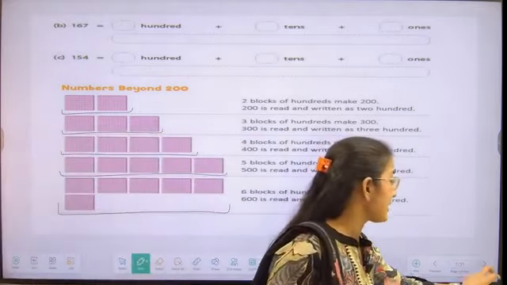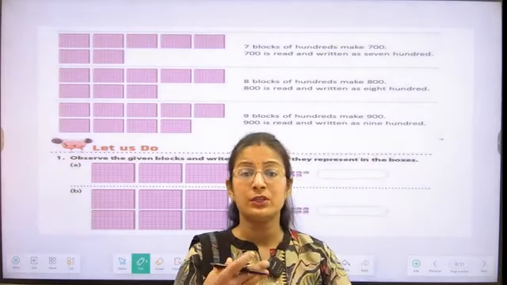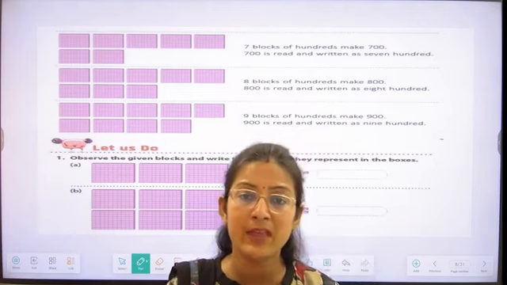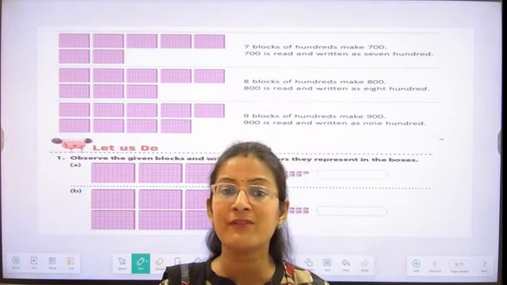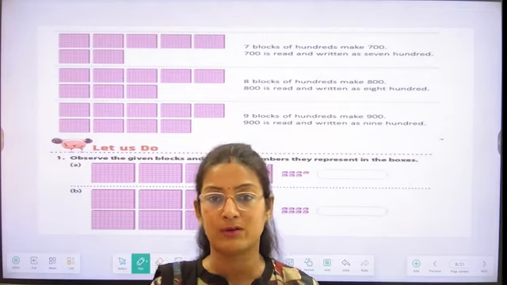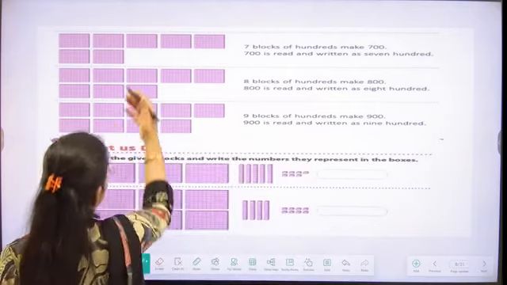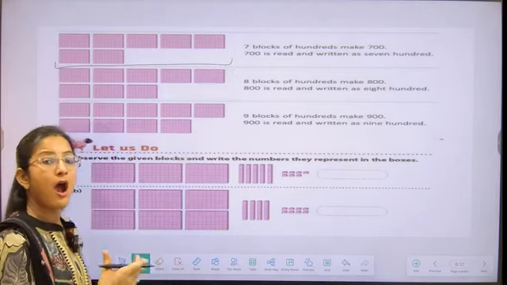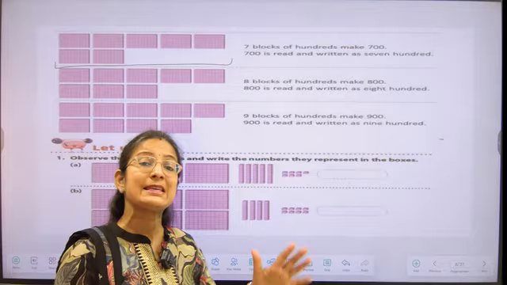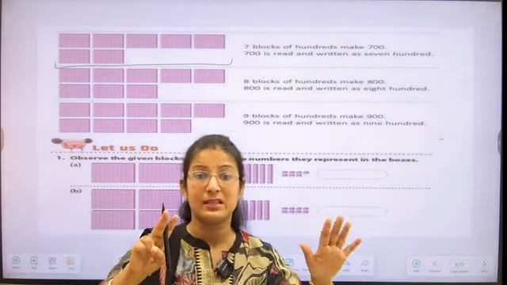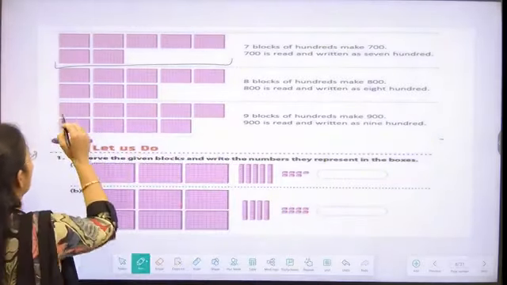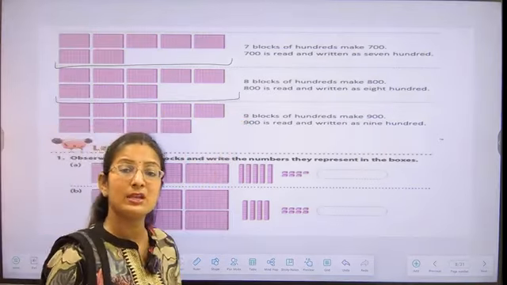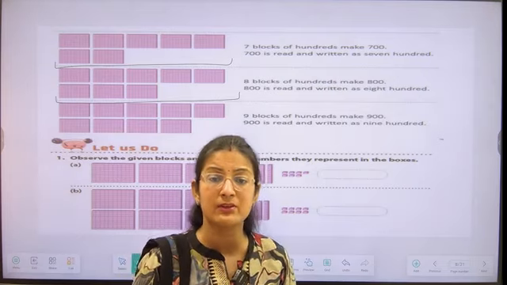So everyone is understanding? Whenever we are going to write a bigger number or the numbers beyond 200, we have to increase the number of hundreds blocks. Just like here, if we want to make a number of 700, then we have to take how many hundred blocks? We have to take 7 hundred blocks, students. Similarly, if we want to make an 800 number, then we have to take how many hundred blocks? 8 hundred blocks.